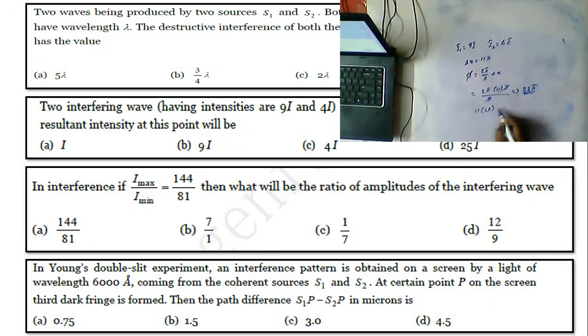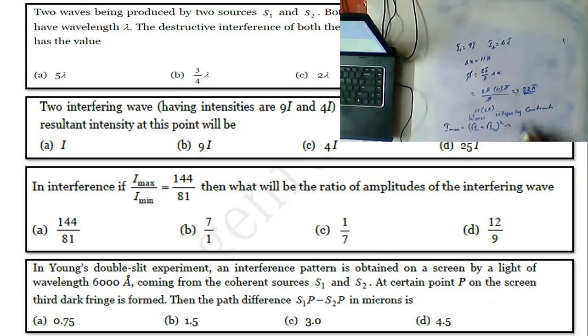So the waves are interfering constructively. In that case, Imax is equal to, what can we write? Square root of I1 plus square root of I2, whole square.